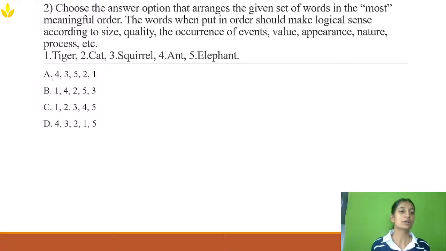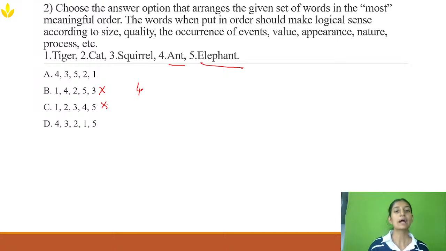Now look into the options. I know that elephant is the largest animal and ant is the smallest one. If I look into the options, there is no option that starts with 5. So it's a basic understanding that I need to start from the smaller. The smaller one is ant, so I'm going to start with 4. So options B and C are easily ruled out.